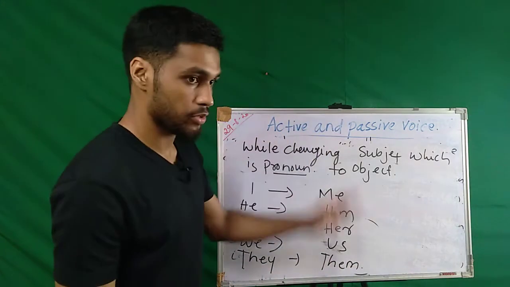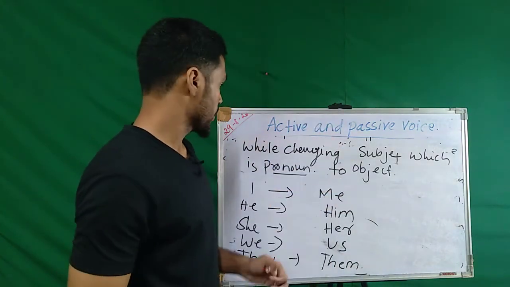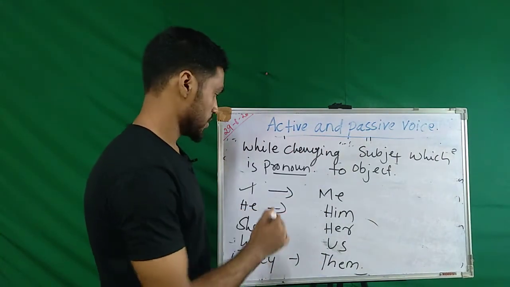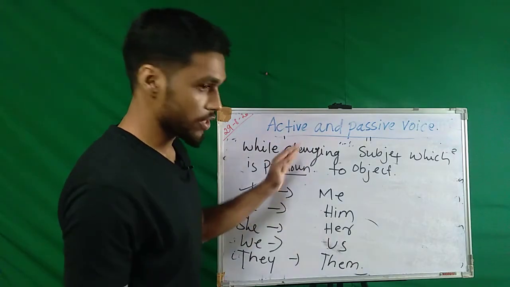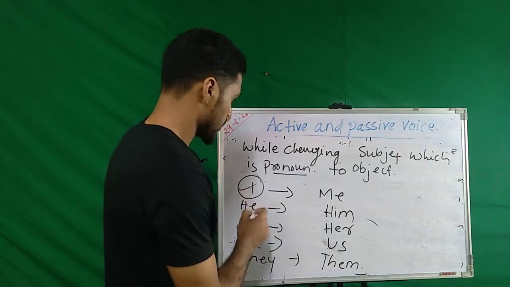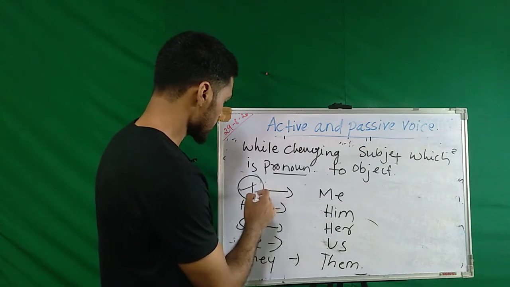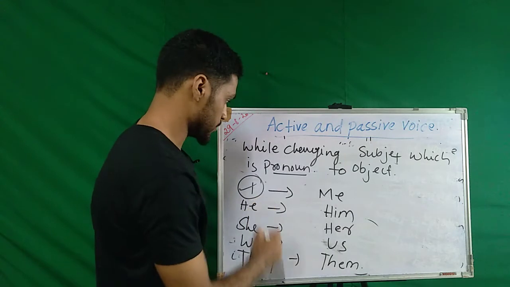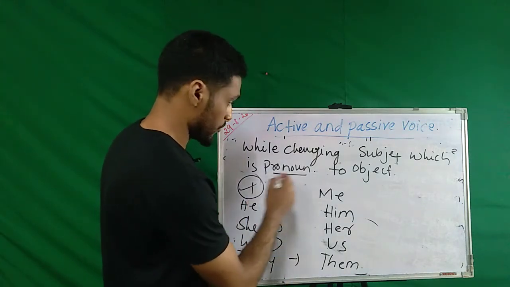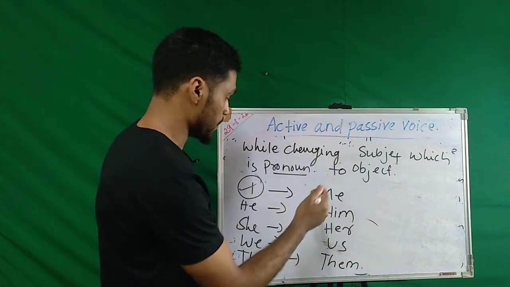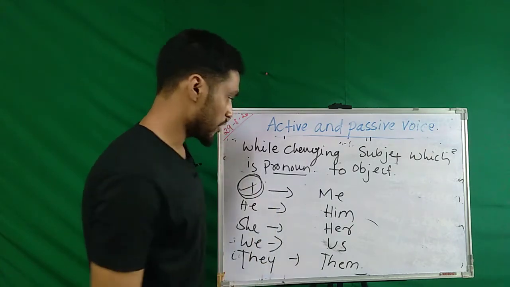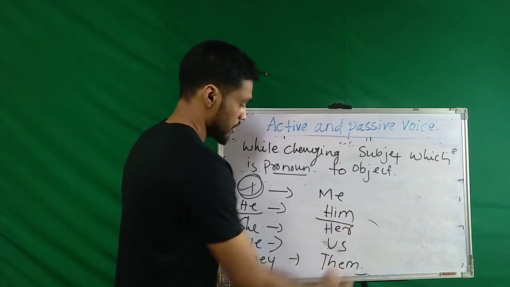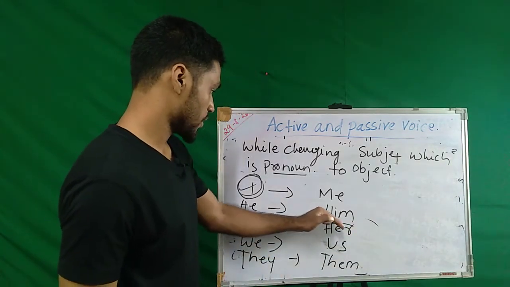So this is one thing that we have to remember, right? If our active voice has I as subject, then while we are changing to passive voice, the subject will go in the place of the object and the object will go in the place of the subject, right? When that change happens, this I will become an object pronoun and he will become an object pronoun.